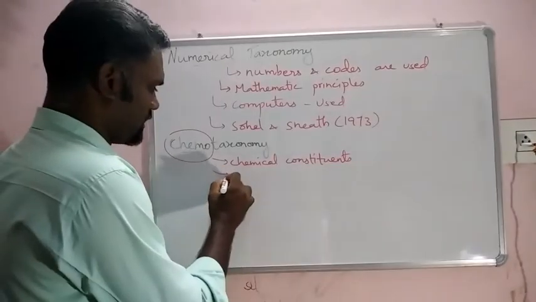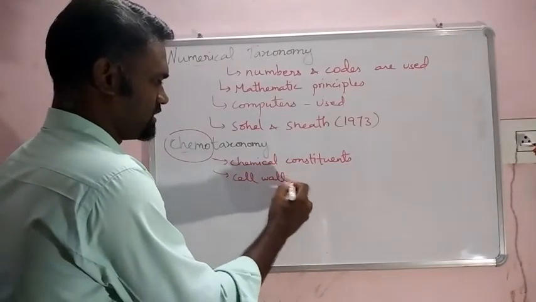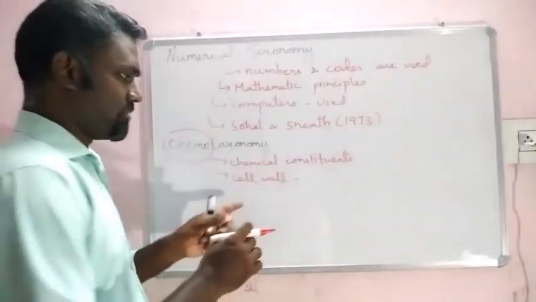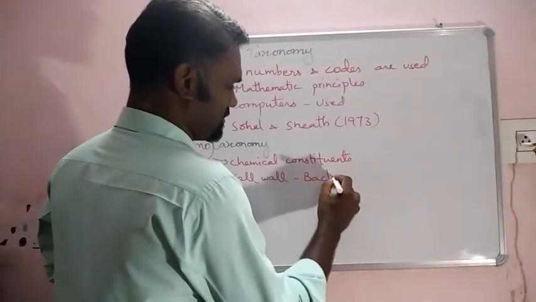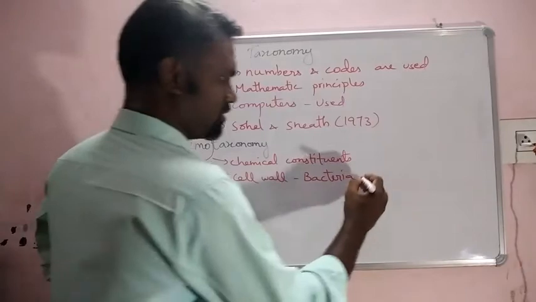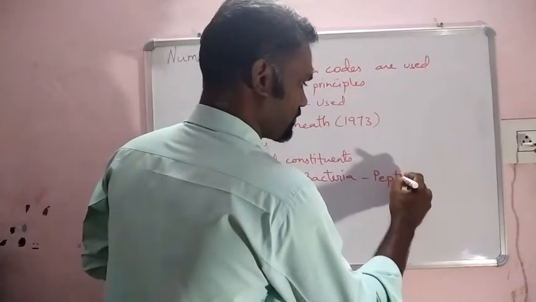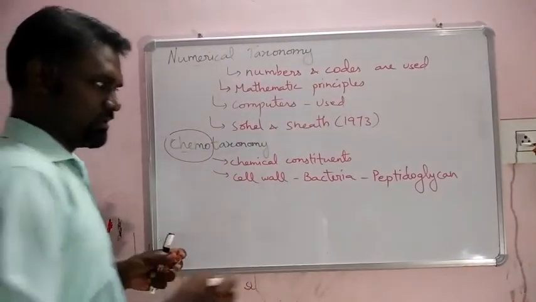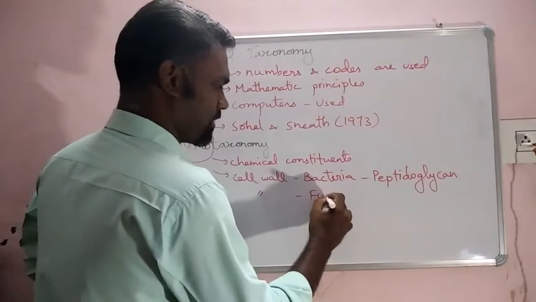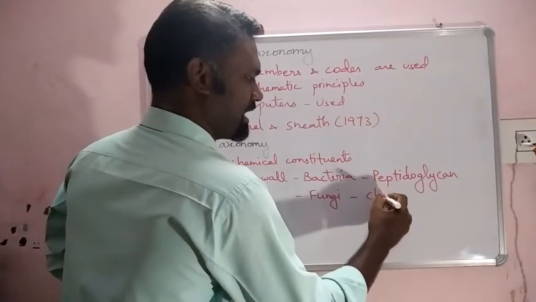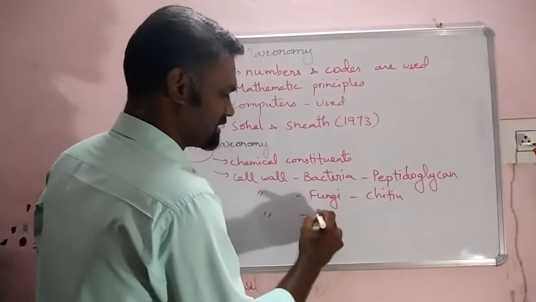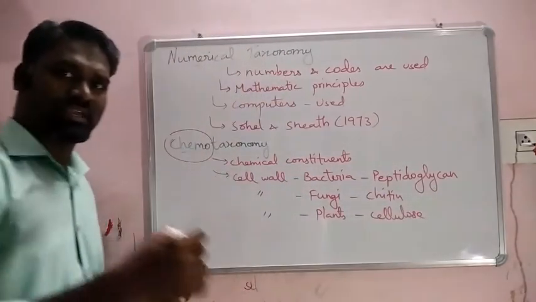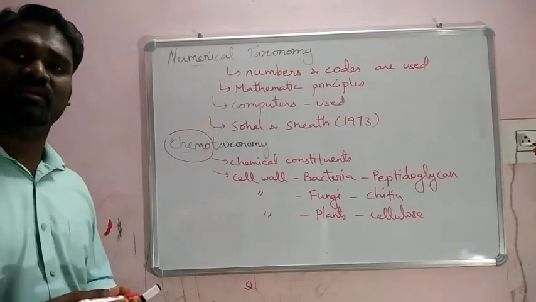For example, if I consider the cell wall, not all organisms have the same chemical. The bacterial cell wall is made of peptidoglycan. Meanwhile, the cell wall in fungi is made of chitin. The cell wall in plants is made of cellulose, right? So we can understand that different chemical components are available in nature.